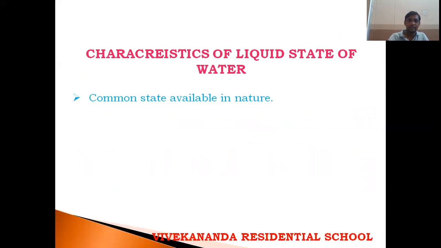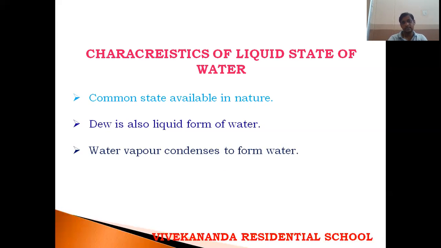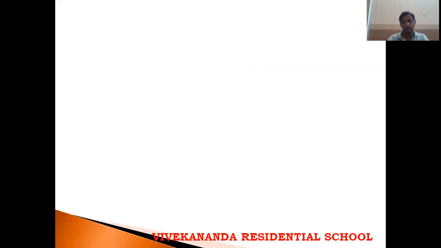It is commonly available in nature. And dew is also a liquid form of water. Dew means, see, in winter seasons, after some time, in the night times, you'll see some water present on the plants. That is called dew. And the next is, water vapor condenses to form water.